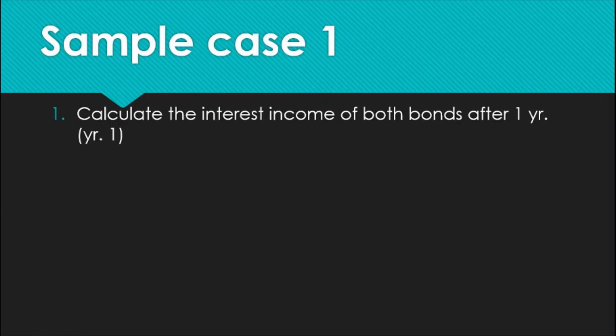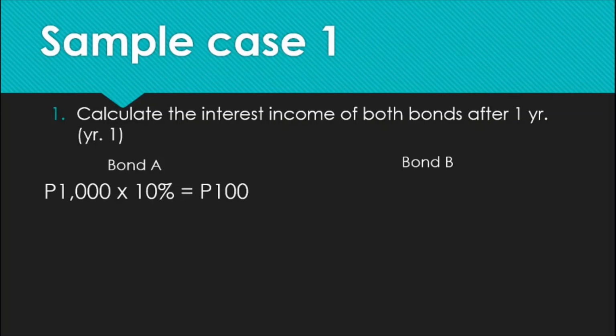So for both bond A and bond B, let us calculate the interest income after 1 year. That is, we are looking for the interest income in year 1. So for both bond A and bond B, the coupon rate, which is equal to the required rate of return, is 10%.